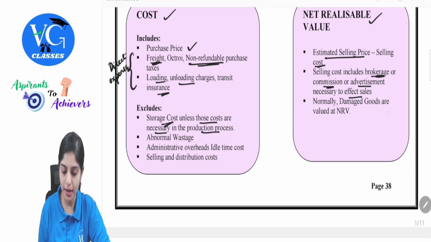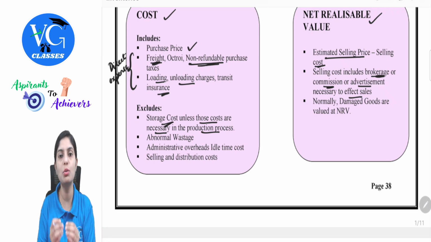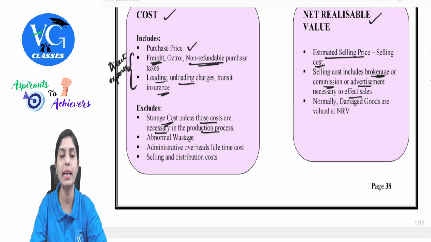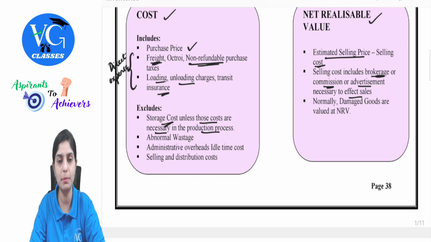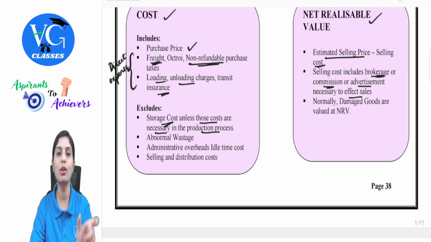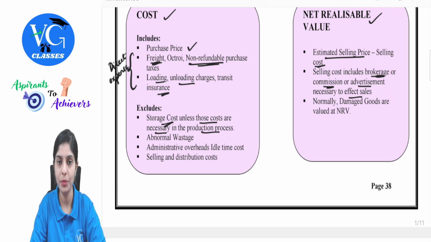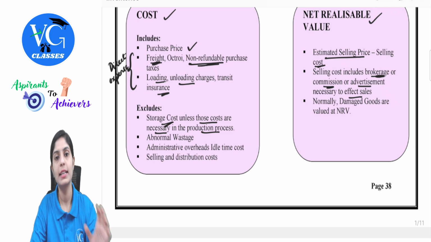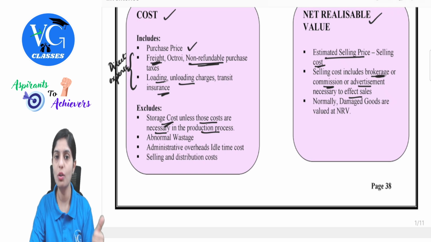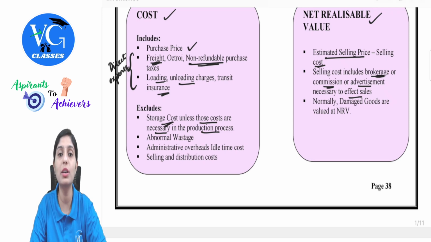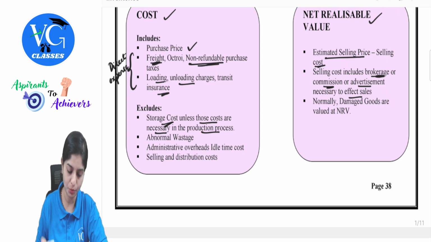And normally, damaged goods are valued at net realizable value, because ultimately, when the goods are damaged, they are almost not in condition to be sold in the normal marketplace. So, henceforth, this can be considered at net realizable value rather than comparing this with cost or NRV and then taking whichever is lower. Now, first of all, why did we understand this? See, when we have to value inventory, we will write or record the value based on these two elements. Whether it is cost or net realizable value, we will consider only whichever is lower out of the two.